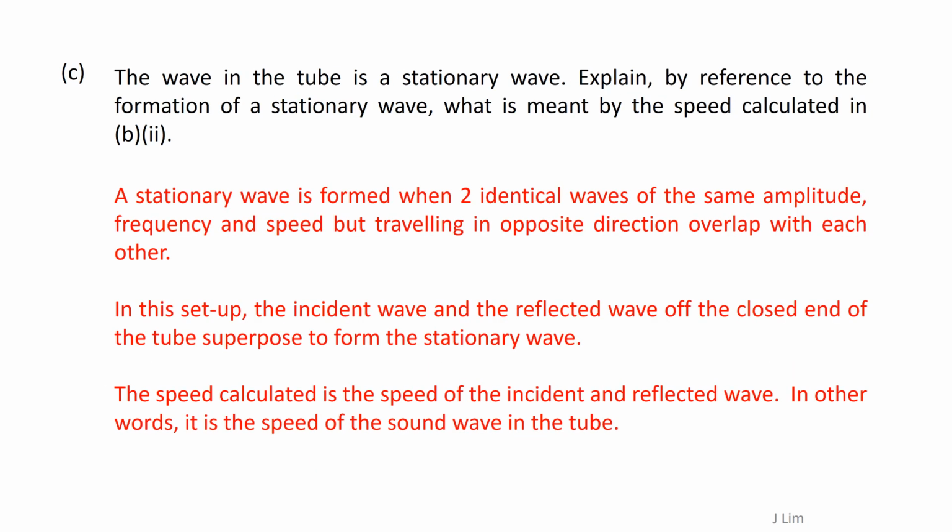A stationary wave is formed when two identical waves of the same amplitude, frequency, and speed, but traveling in opposite directions, overlap with each other. In this setup, the incident wave and the reflected wave from the closed end of the tube superpose to form the stationary wave. The speed calculated is the speed of the incident and reflected wave. In other words, it is the speed of the sound wave in the tube.